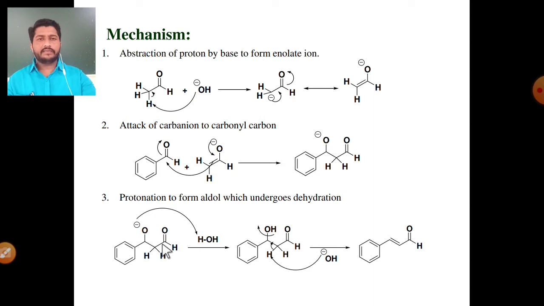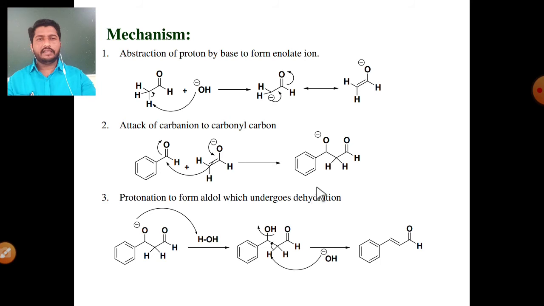The next step, the third step, is protonation to form aldol, which undergoes dehydration. Simple protonation of this oxyanion: O minus attacks this H plus, and O minus is converted into OH even in the presence of this strong base. Again, abstraction of a second proton from this methylene group, then the sigma electron pair is shifted toward pi bond formation, then elimination of this OH group in the form of OH minus gives finally the alpha beta unsaturated aldehyde molecule.